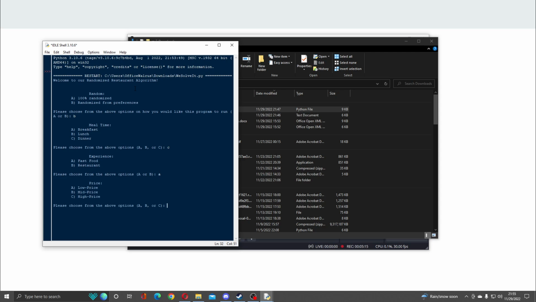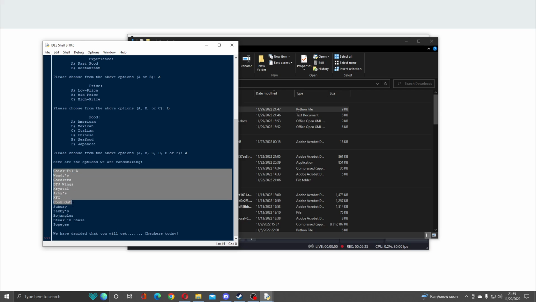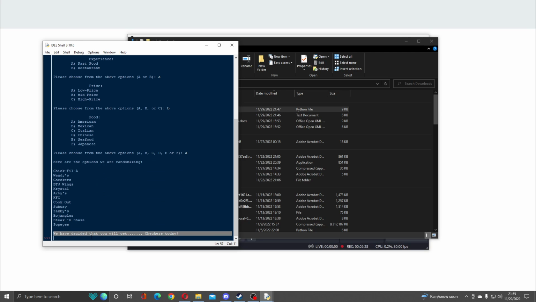Fast food, mid price, please work. Okay, see, it worked. We're going to Checkers. Here are the options we are randomizing. We got Chick-fil-A, Wendy's, everything in our group, and it chose Checkers for us today, which was in the group.